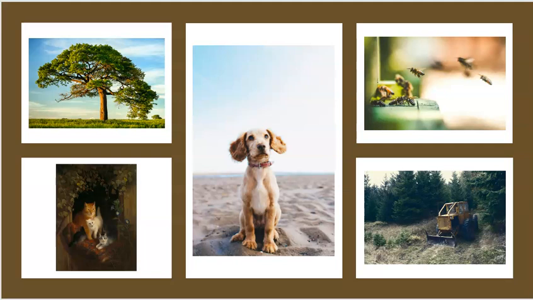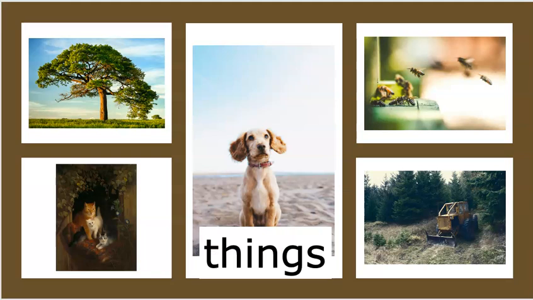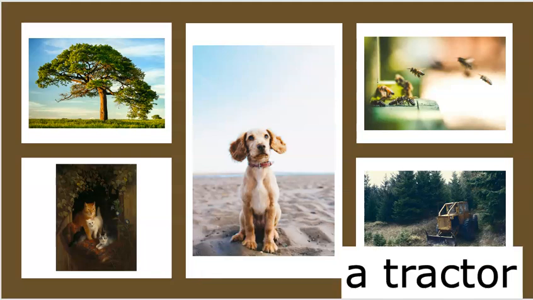Now look at these pictures. These are pictures of things. Now, things can be inanimate, like a tractor. A tractor is not alive.